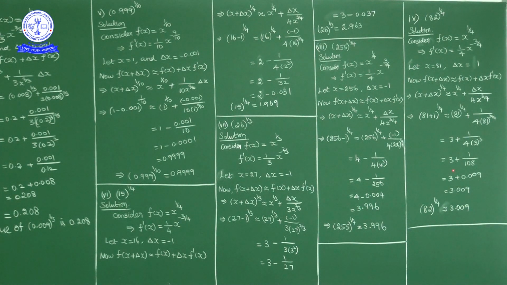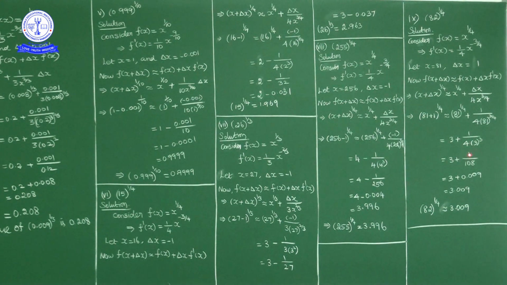So what do we get? (81 plus 1) power 1 by 4 is equivalent to 81 power 1 by 4 plus delta x value 1 by 4 into 81 power minus 3 by 4. So 81 power 1 by 4 is 3, plus 1 by 4 into 81 power 3 by 4. 81 is 3 power 4, whole power 3 by 4, the 4s cancel, 3 cube. 3 cube is 27. 27 into 4 is 108.